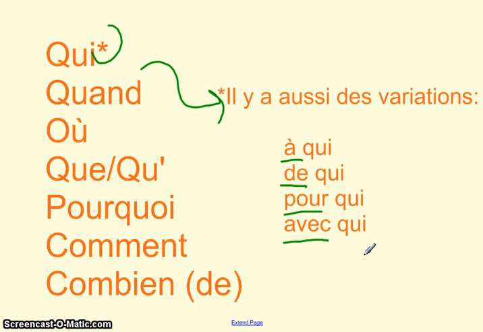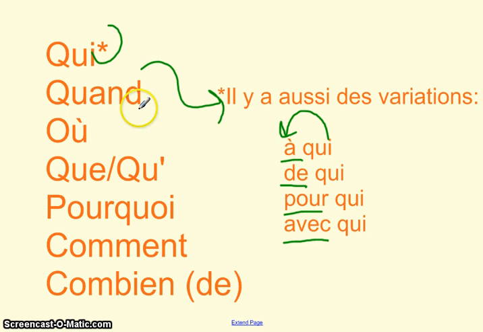So in English, you would sound very much like a grammar snob if you said something like this. With whom do you go to the movies? In English, we would probably say, who do you go to the movies with? However, that would be incorrect for French. We cannot start a sentence that way. When we have an extra preposition that accompanies qui, it will always go before the qui. And in fact, the preposition will then be the first word in your sentence.